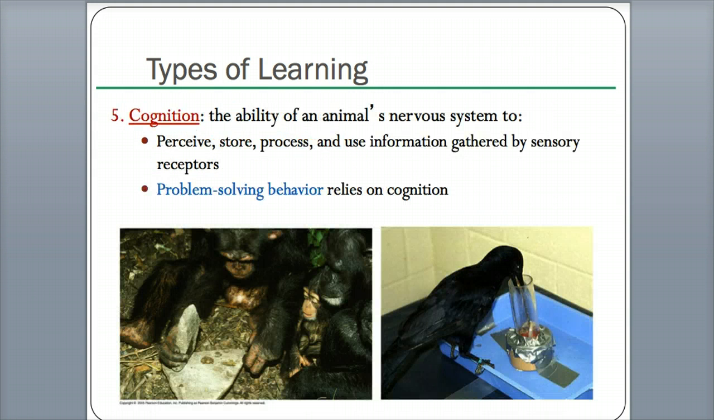Cognition is the ability of an animal's nervous system to perceive, store, process, and use information. So what we do as humans, or higher level learning animals, they use something called cognition, or we problem solve. Here I guess this is a monkey trying to get food. It's learned how to use a rock to break things. And here's a bird with a long beak, problem solving to figure out how to get the food. So this is what they call cognition.